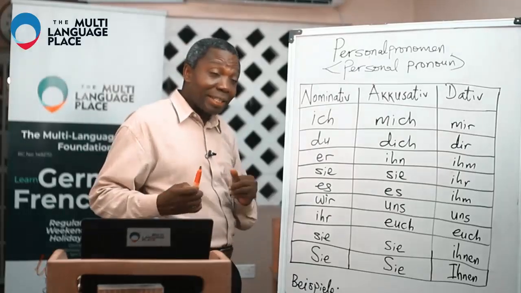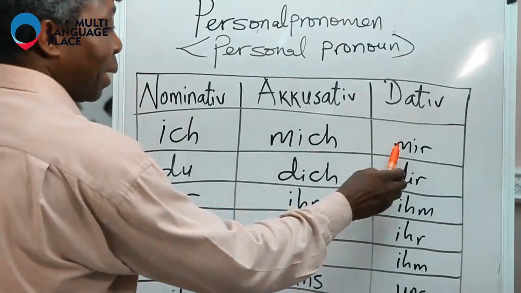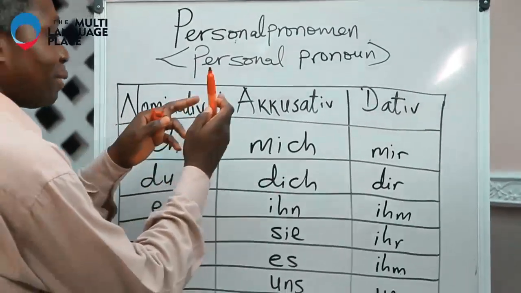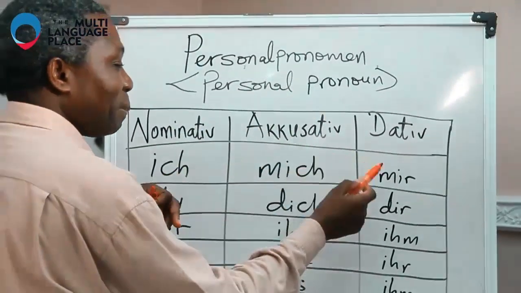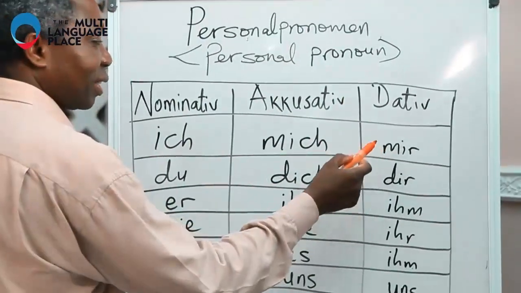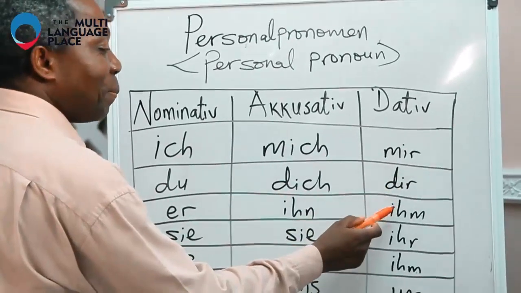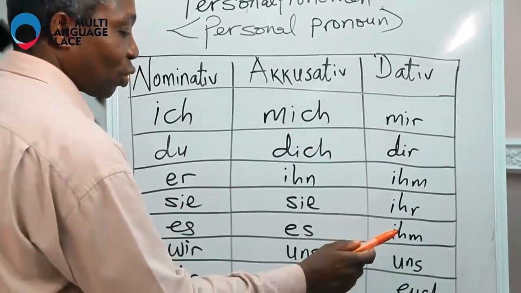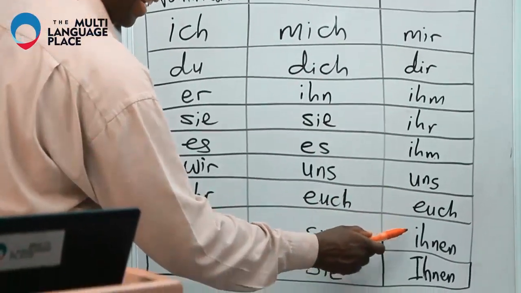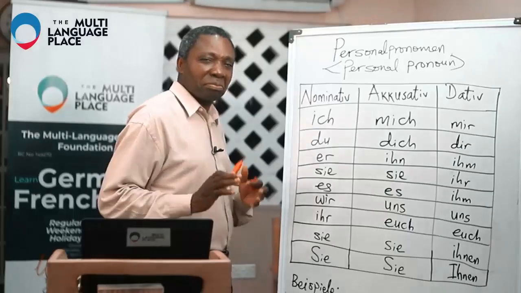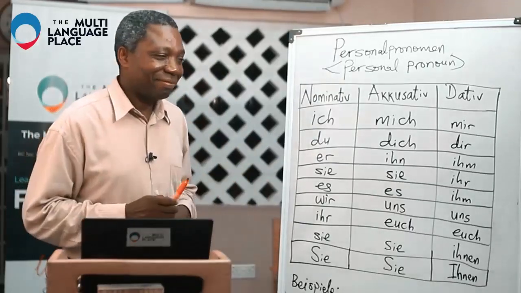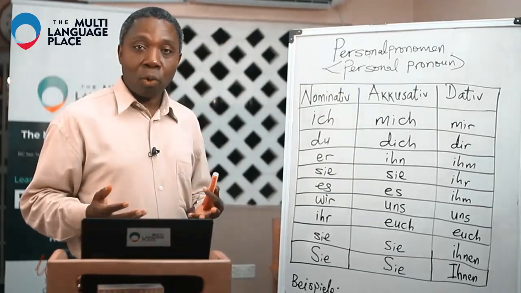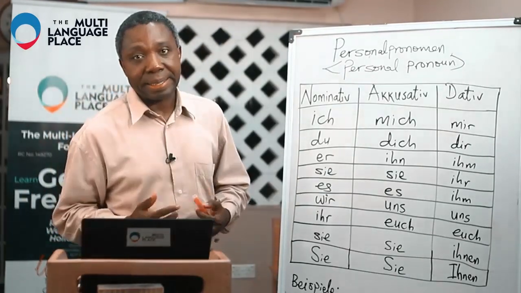And we go to the dative case. Of course, nominative ich, accusative mich, dative mir. So we have mir, dir, ihm, ihr, ihm, uns, euch, ihnen, Ihnen. It's still sounding like another thing, but then we're going to understand it more when we use them in sentences.